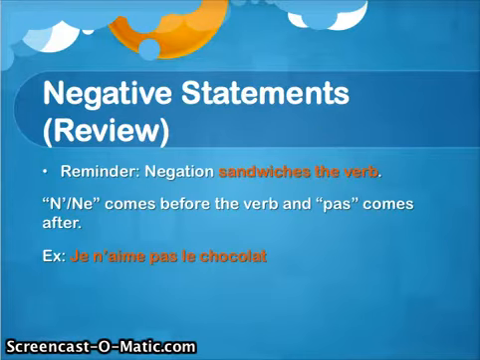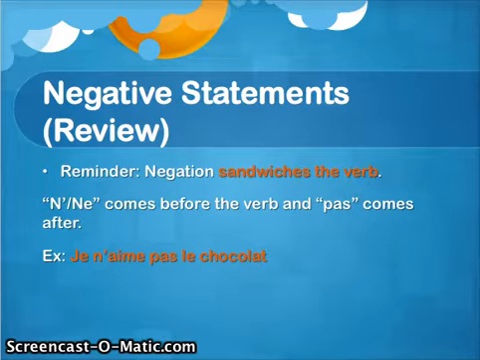Let's review quickly negative statements, just in case you need a little refresher. I know that we did refresh a little bit in our previous notes, but let's do it again, just so that we know how to create our negative statements, where to place a negation, and so on and so forth. Okay? Alright, so the negation sandwiches the verb. Your verb will be in the middle. Ne or n' will come before the verb. And then pas will come after the verb.